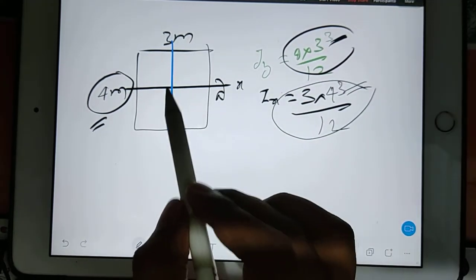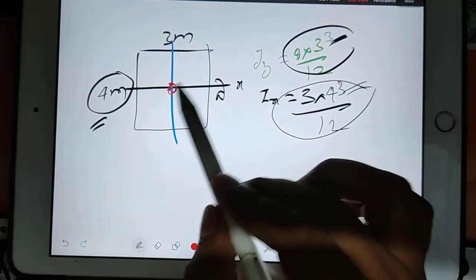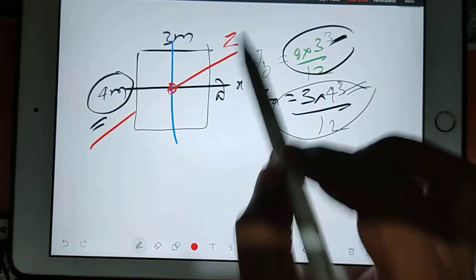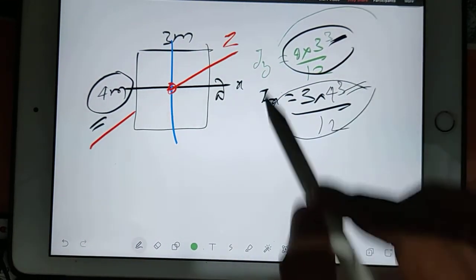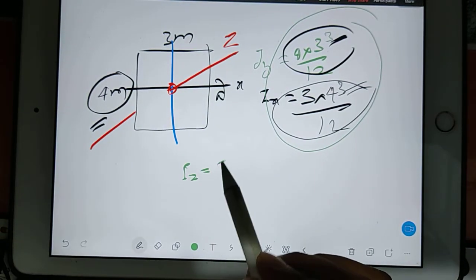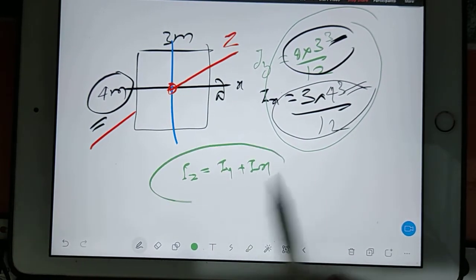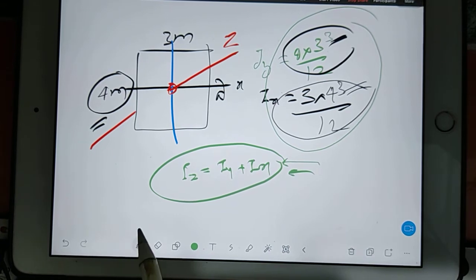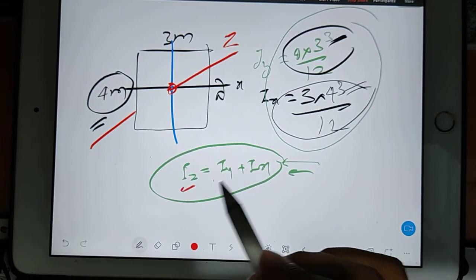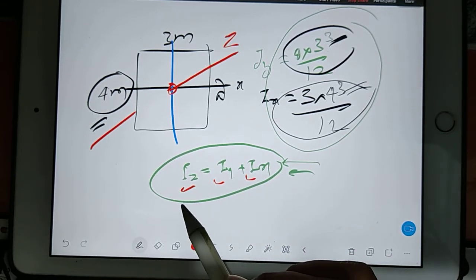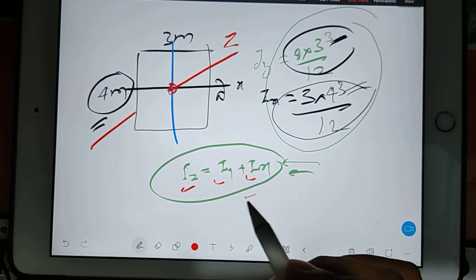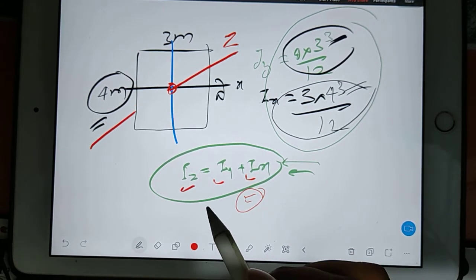What if I am interested in moment of inertia about the perpendicular axis, which is the Z axis? Very simple, add both the answers. IZ is equal to IY plus IX. This is known as the perpendicular axis theorem. Why? Because all the three axes are perpendicular to each other. Okay, now we go for the parallel axis theorem. Very easy.